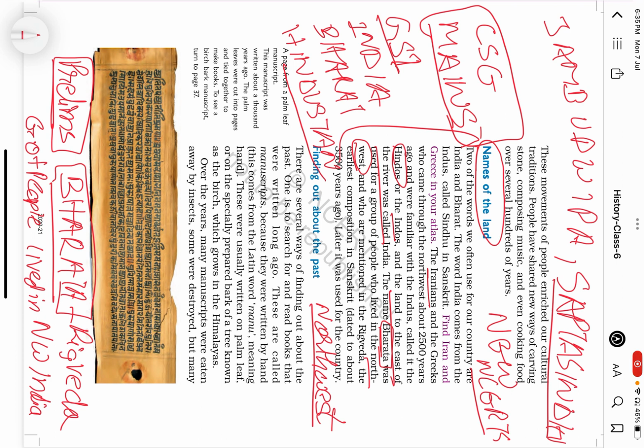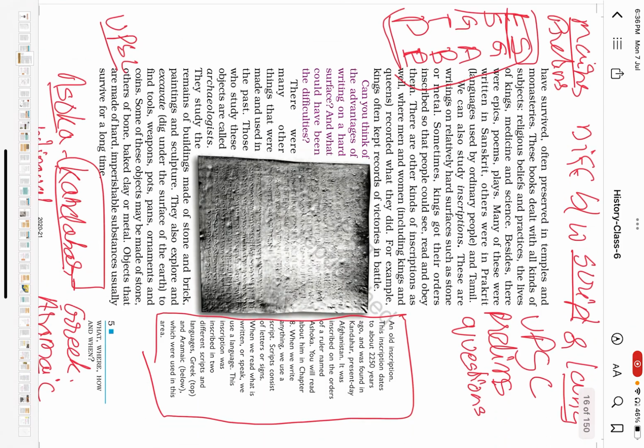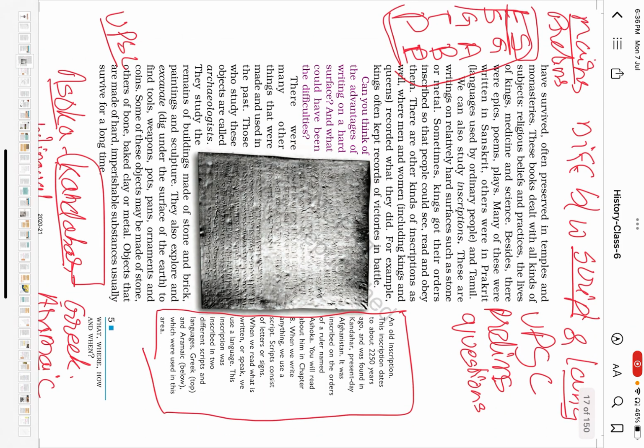We need to be very specific about the names. Bharata means the group of people in the northwest region, not the entire India. Next, we discussed the Ashokan inscription, the Kandahar inscription, which is bilingual. And next, the difference between a script and a language.